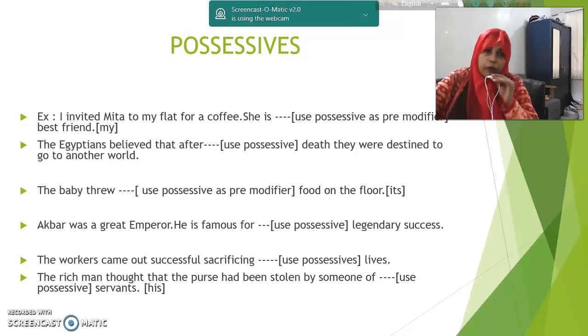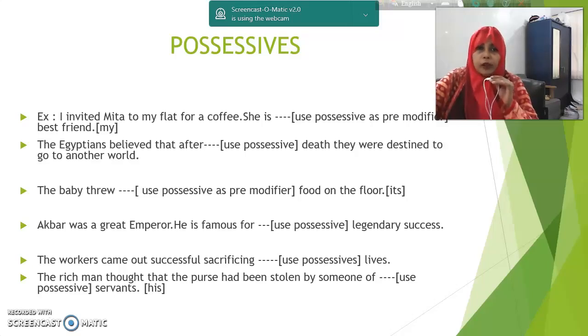Number 2. The Egyptians believed that after dash death, they were destined to go to another world. The Egyptians, what is the subject? Egyptians, it is plural, it indicates a nation, and for this noun, we can use the pronoun they. And what is the possessive form of they?